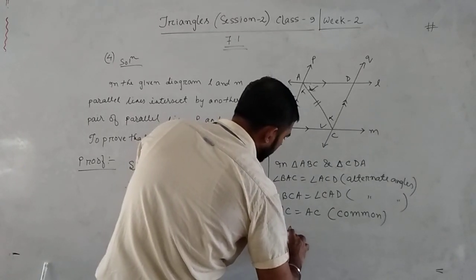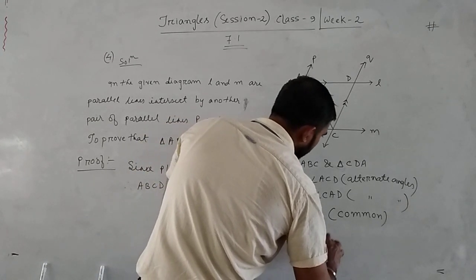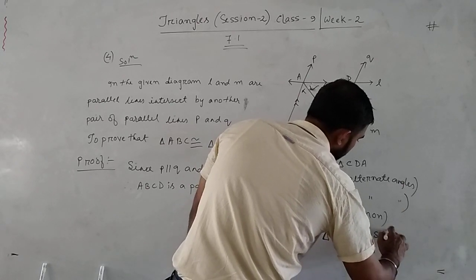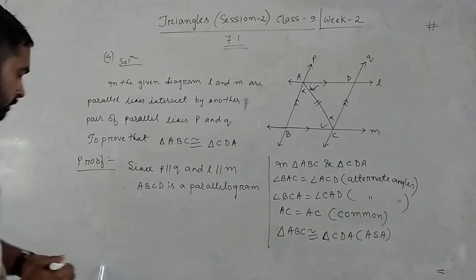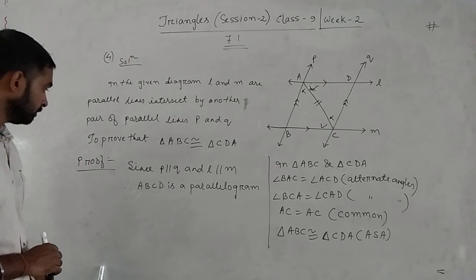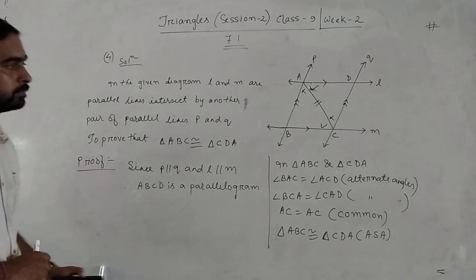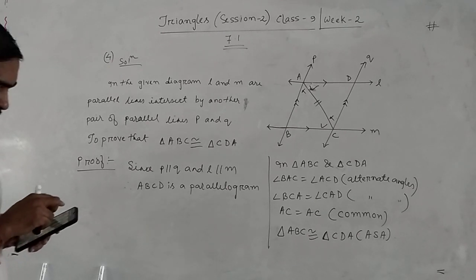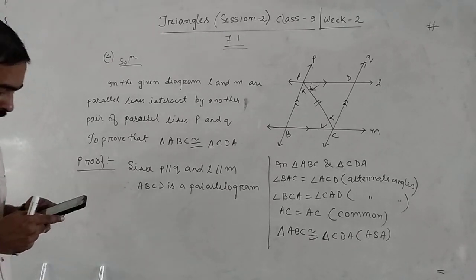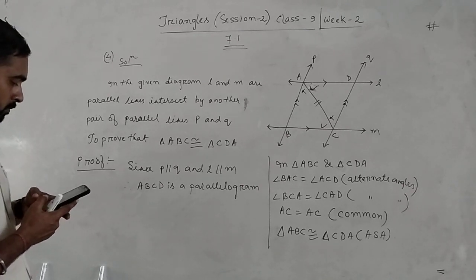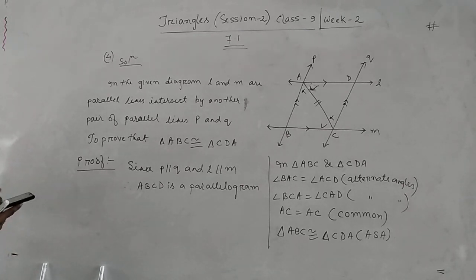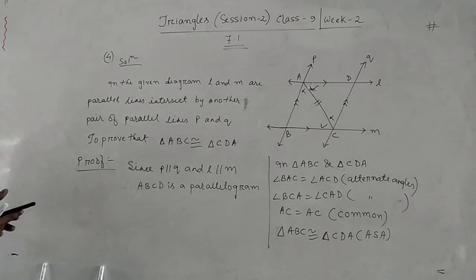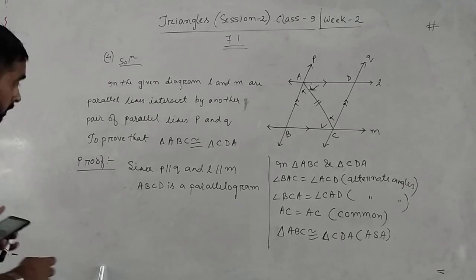Therefore, triangle ABC congruent triangle CDA by angle side angle. Done. So this is the solution.